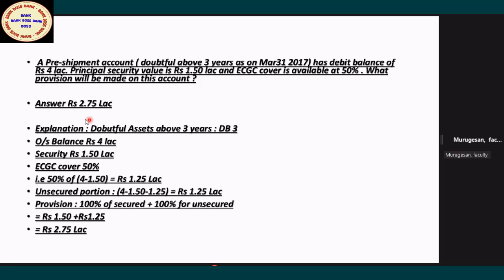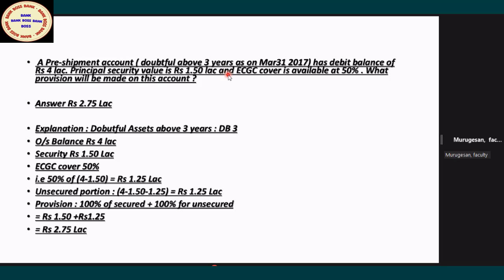Don't worry about the number. There is a good question. A pre-shipment advance, doubtful above 3 years, as on 31/3/2017 has a debit balance, that is outstanding balance, of 4 lakhs. Principal security 1.5 lakh. ECGC cover 50%. So these are the typical questions they will ask. You have to be very careful with the steps.